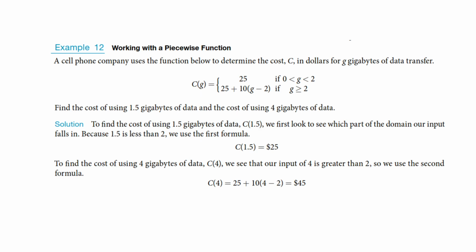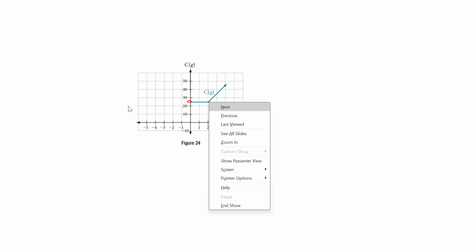Now, here's my piecewise function, and yeah, the typical thing would be to ask you to graph it. So I'll mention this here. What I would do to graph this is I'm going to graph all of the endpoints. So I would graph when x is 0, x is 2, and then greater than or equal to 2. Every endpoint that it gave you. Now, I would put 0 in, I would get 25. So right there. And now it didn't want to include that, so I would have put an open circle there to say we don't want that particular spot, but we start there. And at 2, we also get 25, so I would have given an open circle there as well.